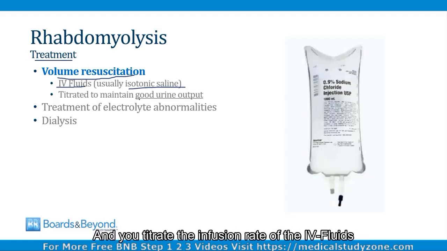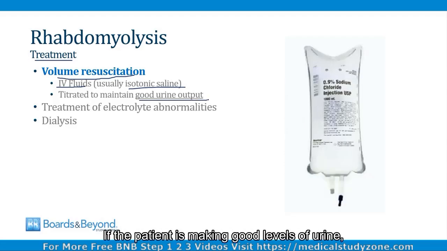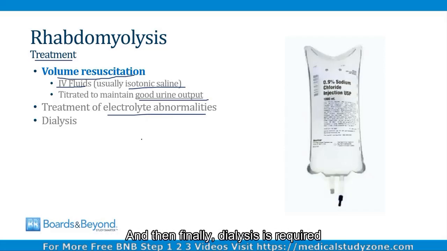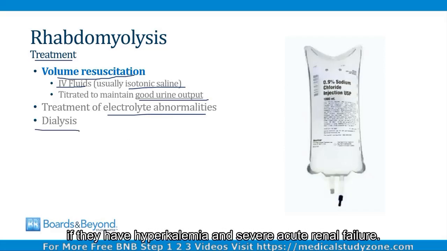And you titrate the infusion rate of the IV fluids to maintain a good urine output. If the patient is making good levels of urine, that means they're volume resuscitated. If they're making very little urine, then you need to give them more IV fluids. In addition to volume resuscitation, electrolyte abnormalities need to be treated, and then finally, dialysis is required for some patients with rhabdomyolysis if they have hyperkalemia and severe acute renal failure.